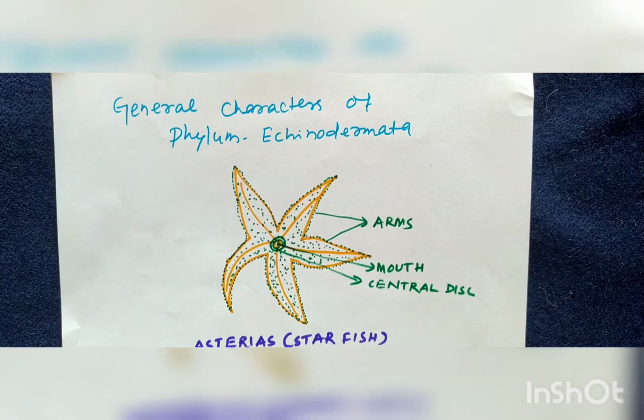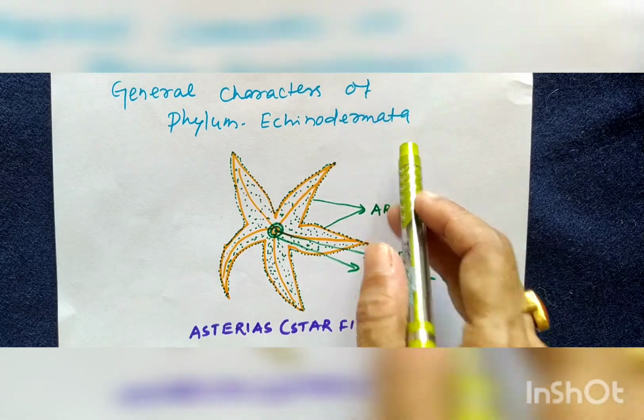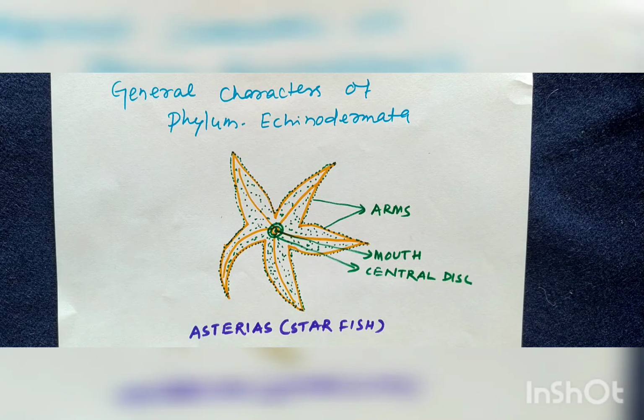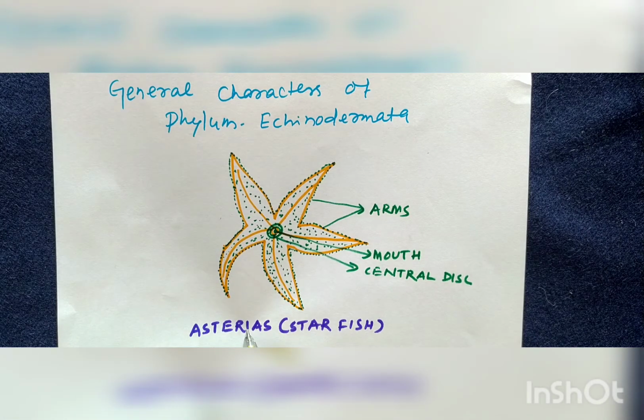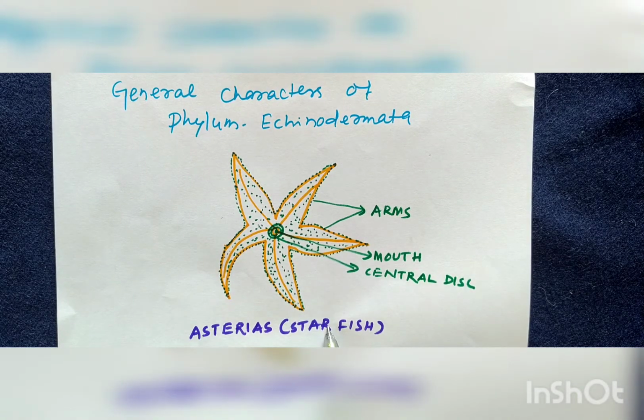Hello everyone. Today we will study general characters of phylum Echinodermata. So here is an example of phylum Echinodermata. This is Asterias, commonly known as starfish.